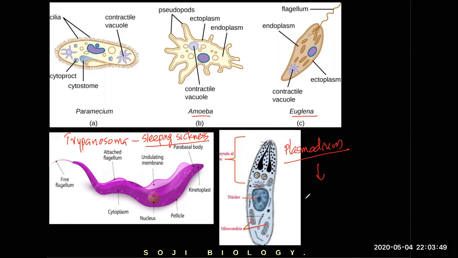This is another parasite, and this parasite is called plasmodium. Plasmodium causes a disease called malaria. Okay, so these two are parasitic, but they live in the water. These three live freely in the water. They don't cause any disease.